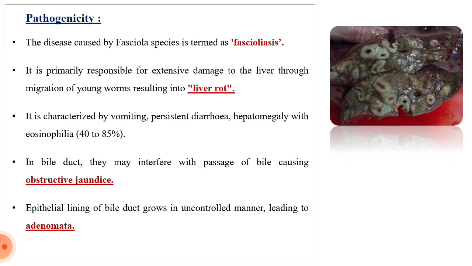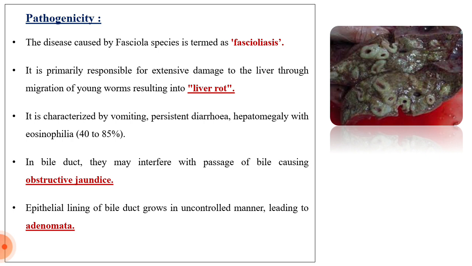Then what they do inside the body of the host is called pathogenicity. The disease caused by Fasciola hepatica is termed fascioliasis. That means this is the disease named fascioliasis. This is the disease which is caused by Fasciola hepatica.